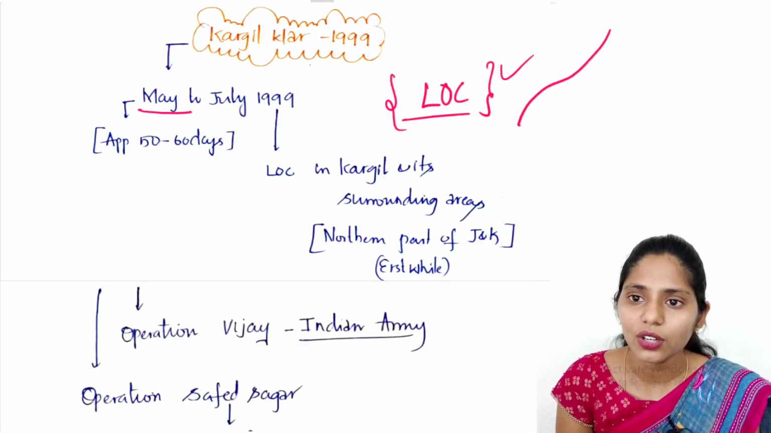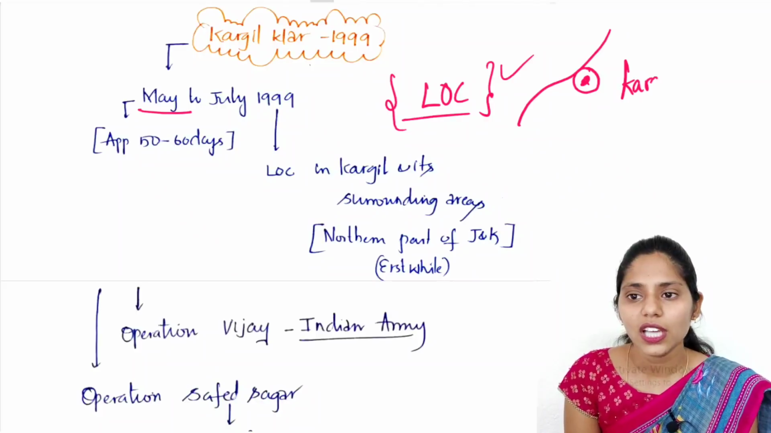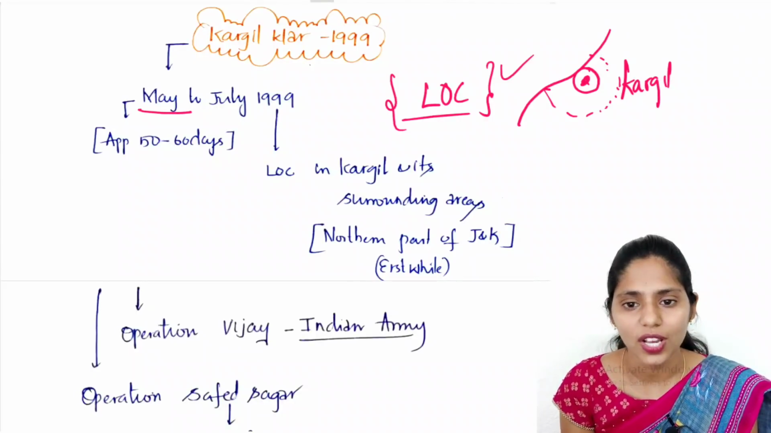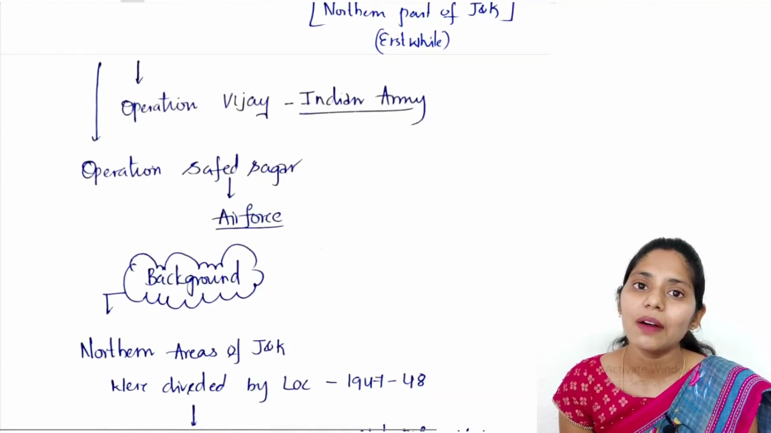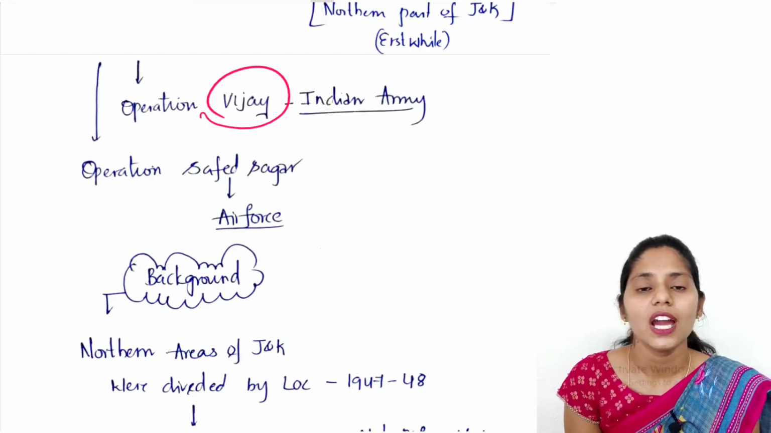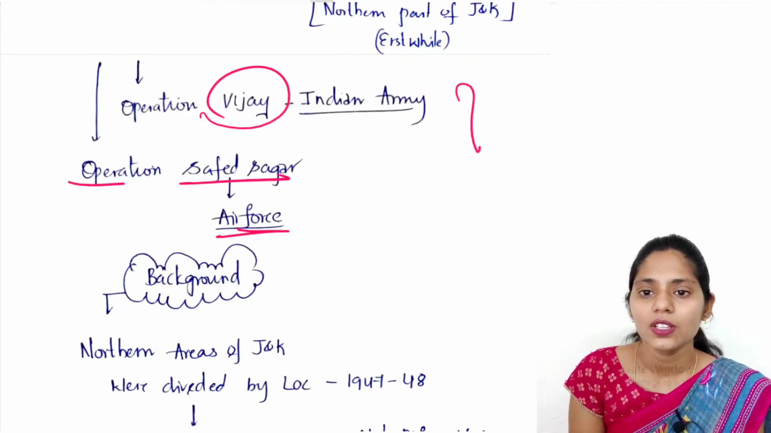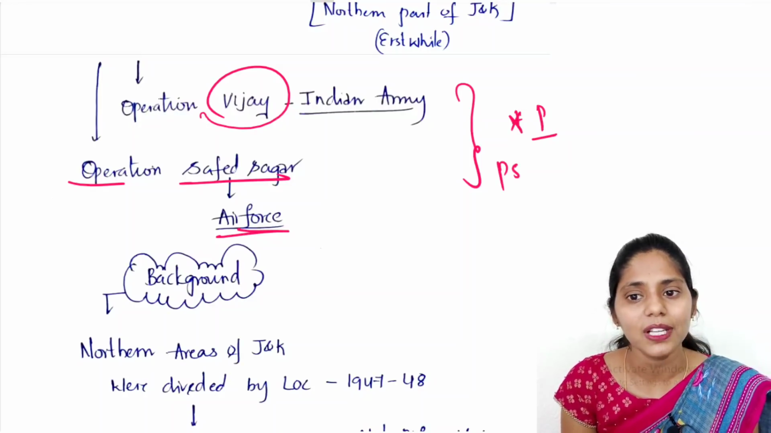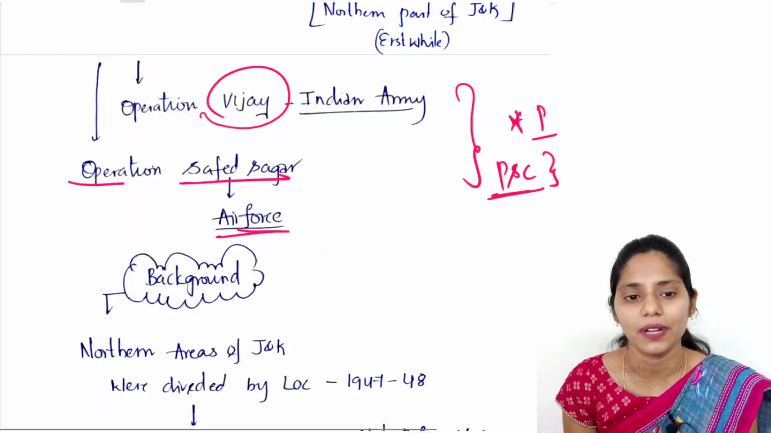At this Line of Control, we have this place, Kargil. In Kargil and the surrounding areas, this war was held. Our Indian Army called it Operation Vijay, and the Air Force called it Operation Safed Sagar. This is very important for your prelims, and if you are preparing for other public service exams also, you can expect these facts in your prelims.